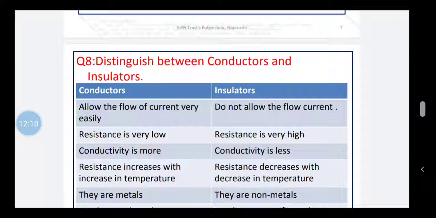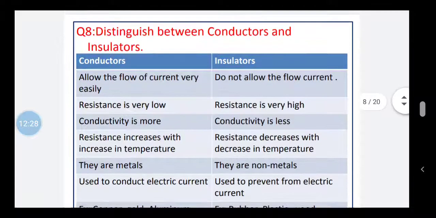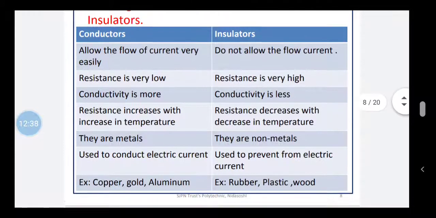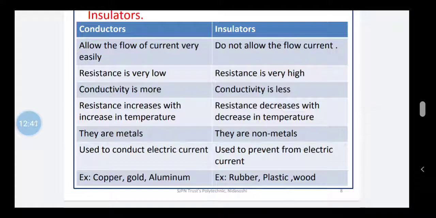Another type of electrical material is the insulator. These are materials which do not allow the flow of electric current. So the first difference is that conductors allow the flow of current very easily, while insulators do not allow the flow of current. The second difference is that the resistance of a conducting material is very low, and the resistance of an insulator is very high. The third difference is that the conductivity of conductors is more and the conductivity of insulators is less.